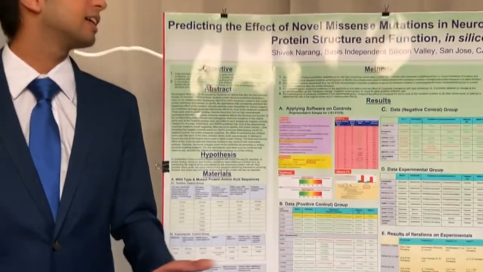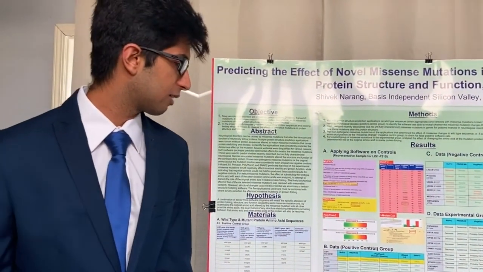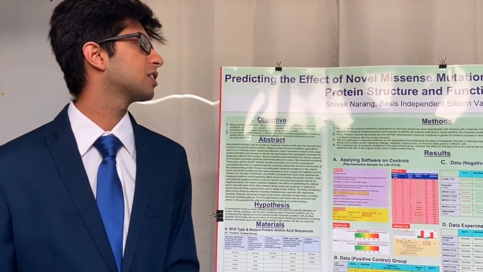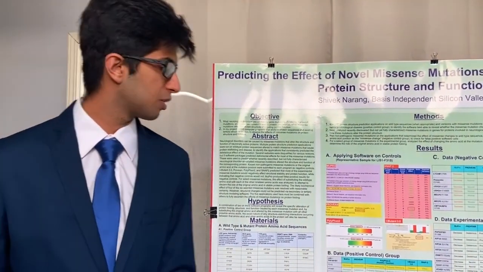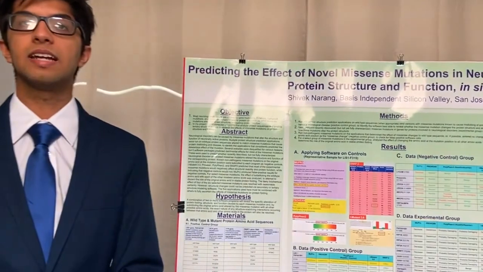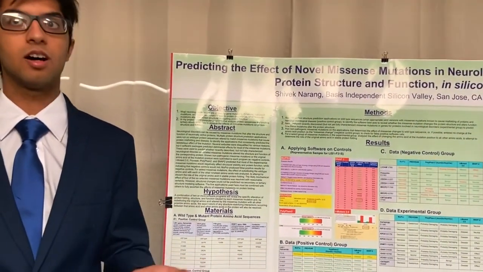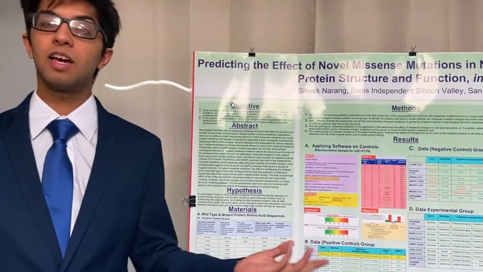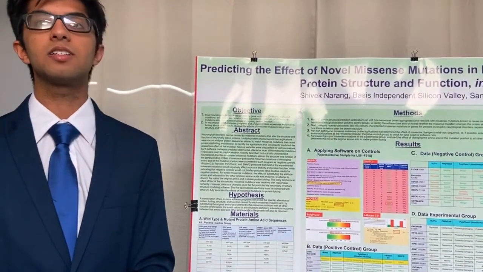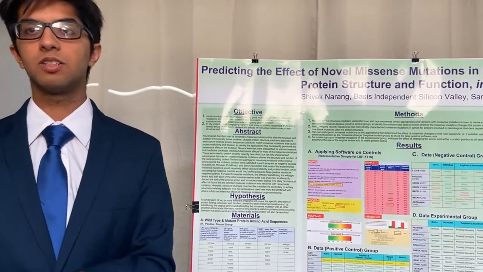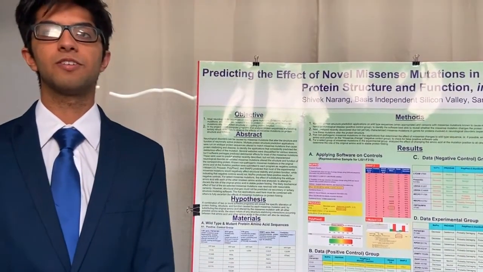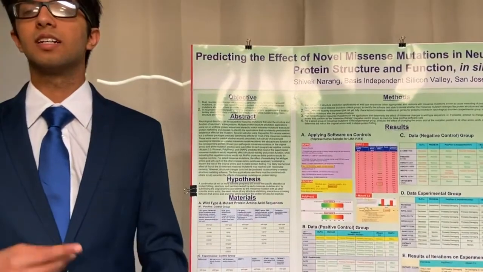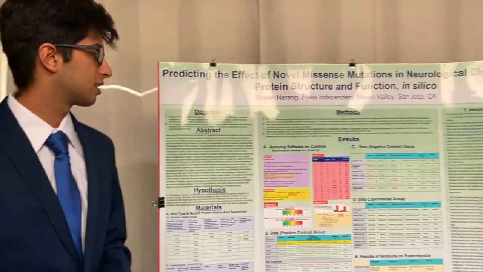Now, the next one is based on E493 in GAN1. So if we take a look right here, E493 in GAN1, it shows that there was a negative charge, right? Since we replaced glutamic acid with any other non-negatively charged amino acid, it was shown not to work, though eventually it just may have been the presence of a charge that matters, since replacing it with 2 of the positively charged amino acids does not seem to have an effect. So in this case, we can conclude that E493 is involved in electrostatic or ionic interactions, right?